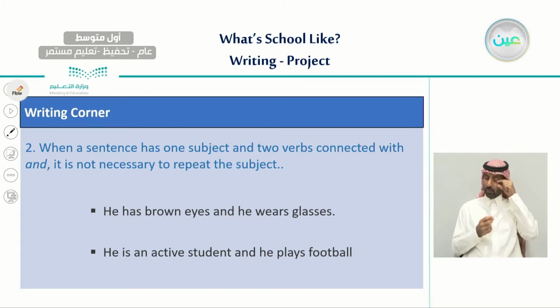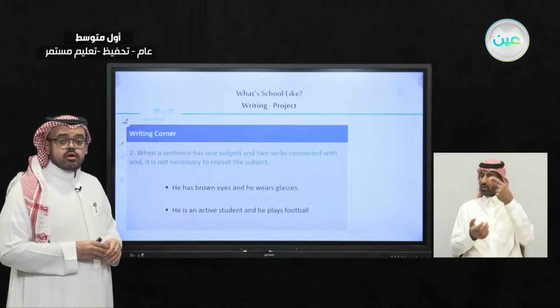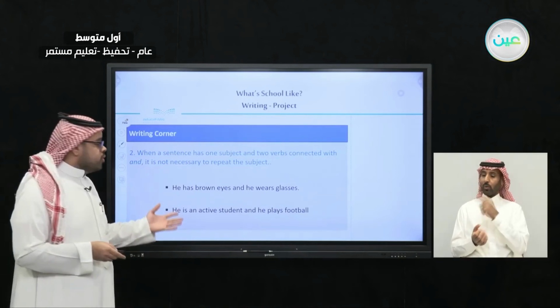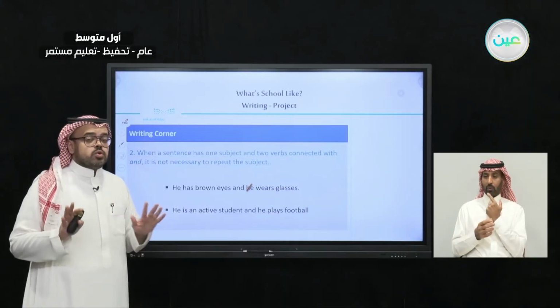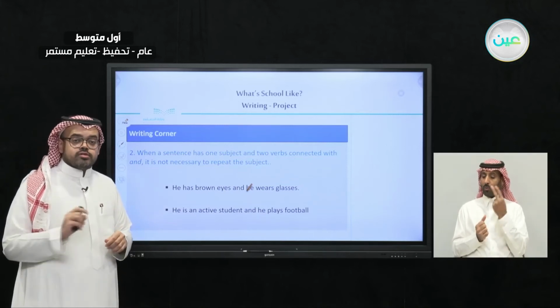What's wrong with this sentence? Very good, that we repeated the subject twice. So here we don't have to use he. We can cross out he and read the sentence again. He has brown eyes and wears glasses. We don't have to repeat the subject every time we have two verbs in one sentence.